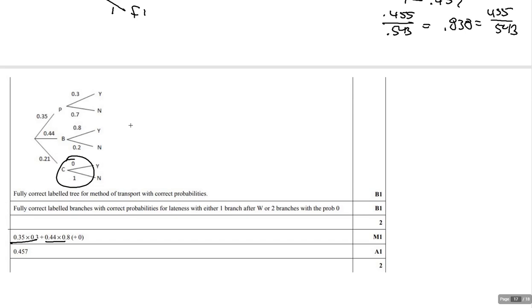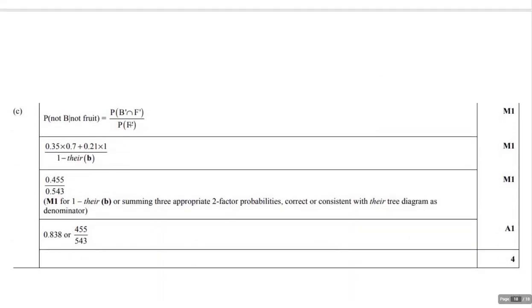And then the last one here, well, we've got our method points for we multiply, and we add. That gives us 0.457. And then the last part, the conditional probability. Again, this is what we did, this is what we got, and then what's the answer we got. So method, you're showing that you're doing this. Now, they have this point written up here. It doesn't mean that if you just write this formula that you're going to get a point. But if you are trying to use that formula and then you have this part wrong, well, then you're going to get the method point.